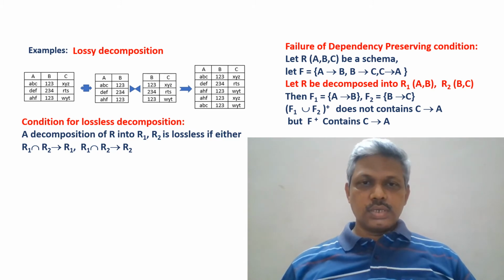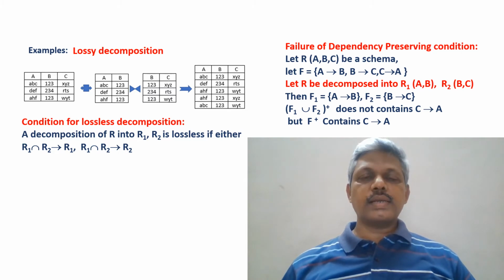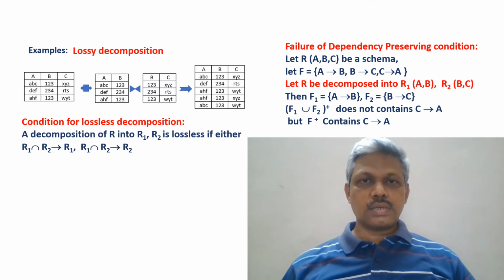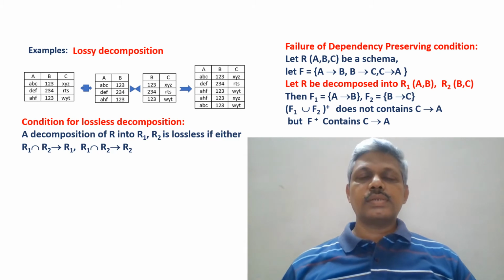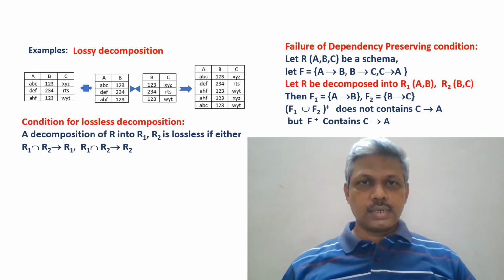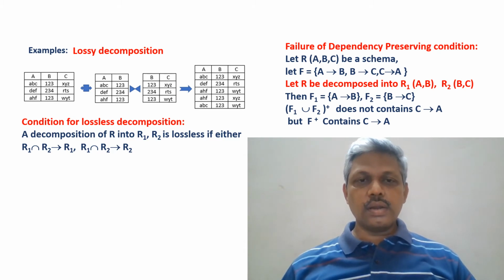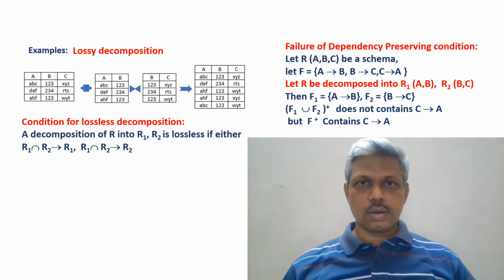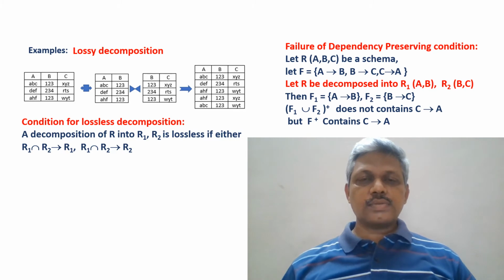Now let us come to the second one, the dependency preserving condition. Again, let us observe a schema R with three attributes A, B, C, and let us assume that a set of functional dependencies is given on R: A then B, B then C, and C then A are the three functional dependencies that hold on R. Now, because of some reason, we decomposed R into two schemas, R1, R2.